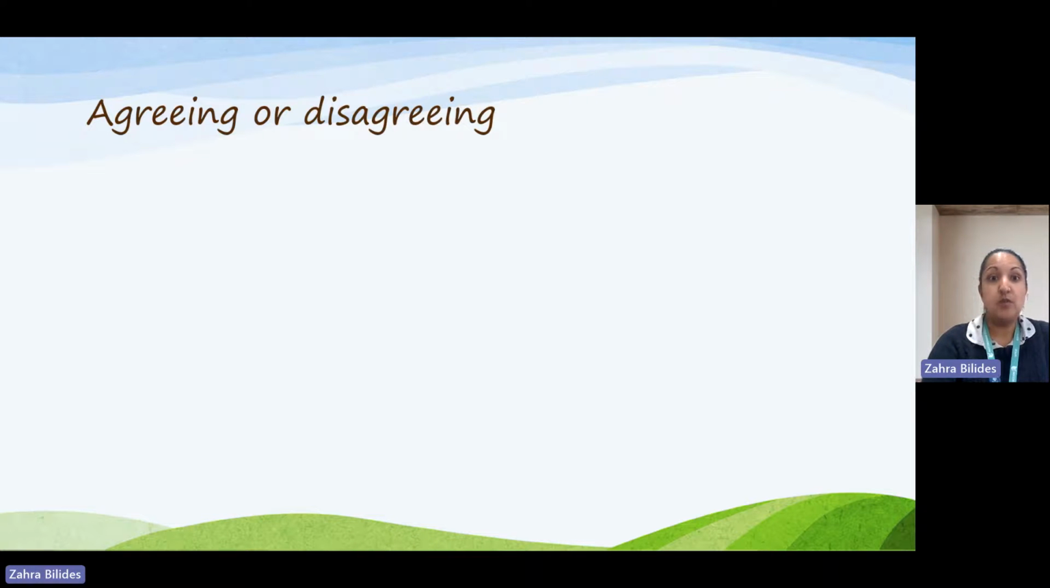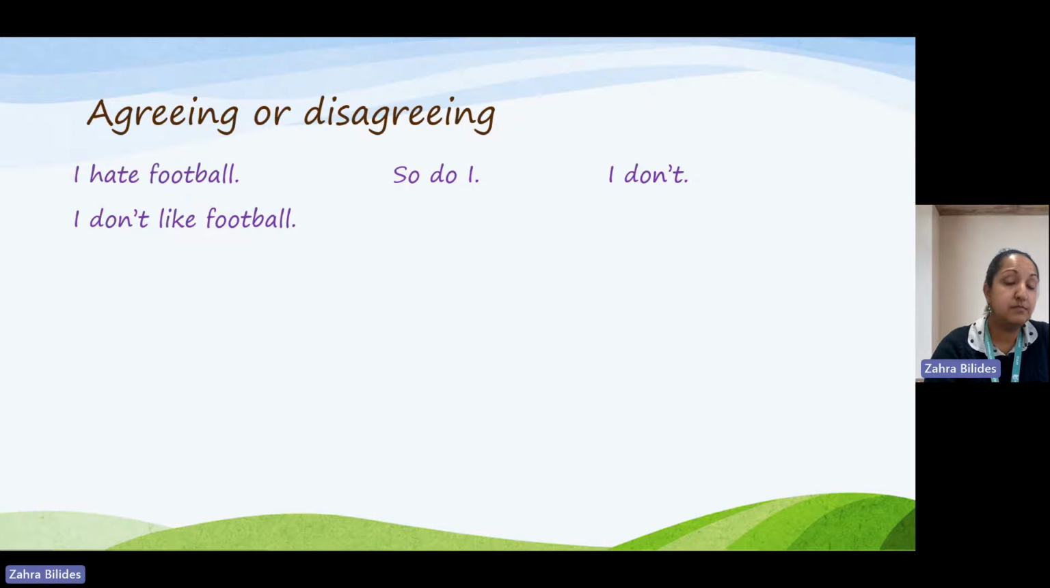Now we can also use it to agree or disagree with something that someone has said. Let's say, for example, if someone says, I hate football. To agree with that person, we would say, so do I. To disagree, we would say, I don't. If the person says, I don't like football, to agree with them, we would say, neither do I. To disagree, we would say, I do.